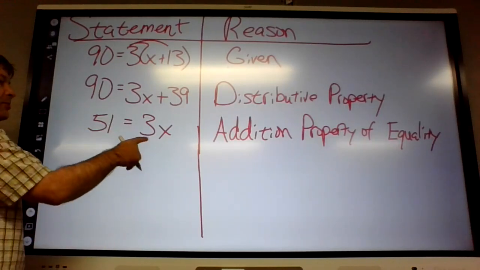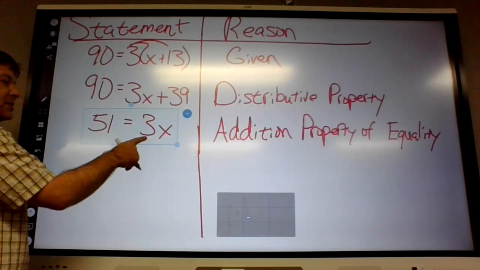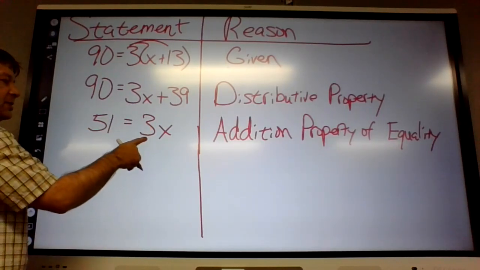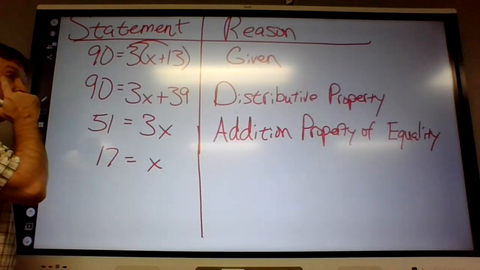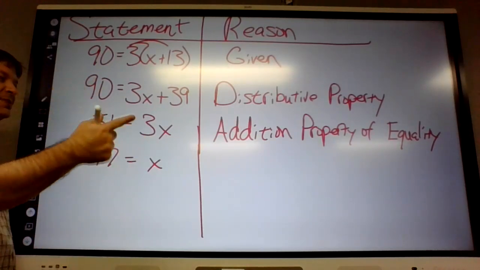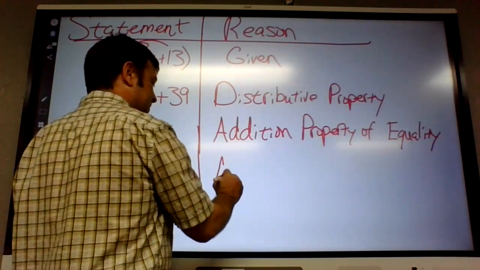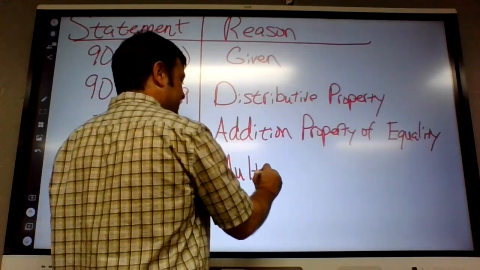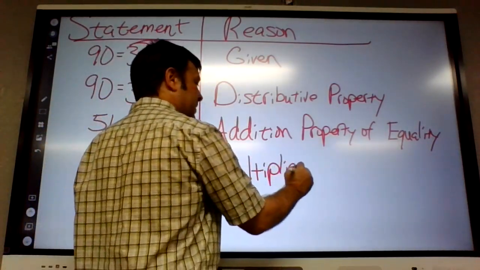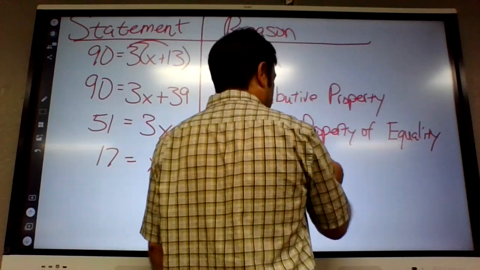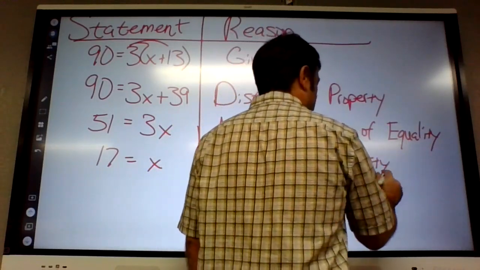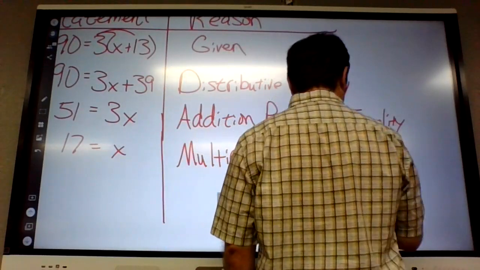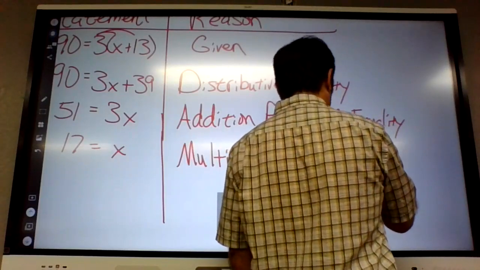Okay, what's our last step here to solve for x? Divide by 3, which would make that a 17. And what's it called when you divide both sides? They don't have a division property. They call it the multiplication property, because dividing by 3 is like multiplying by 1/3, so they just call it all multiply.